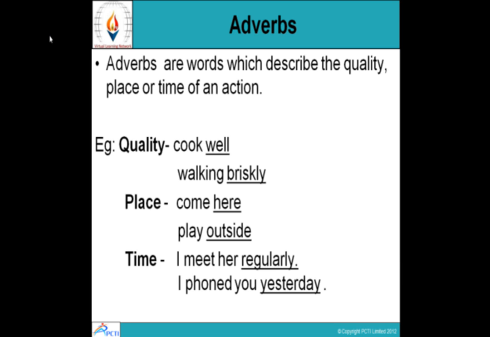Play outside. Play, an action. But play where? Outside. Where the action should happen? Outside. So outside tells us more about the action. So outside is adverb. Adverb of place. Quality, of course. Cook well. Walking briskly. Shout loudly. Work sincerely. Work hard. Run fast. So these are called adverbs.